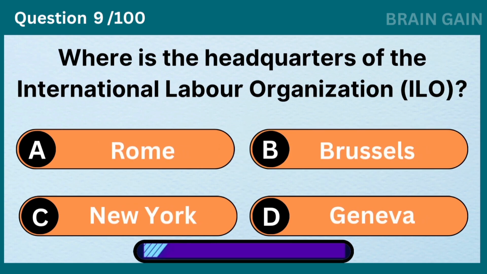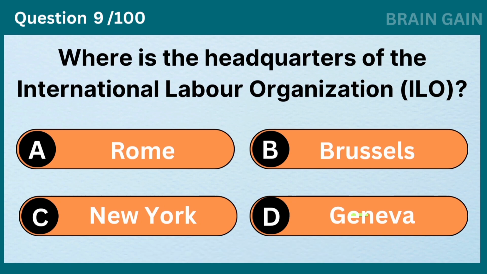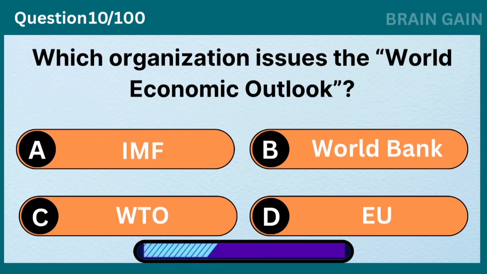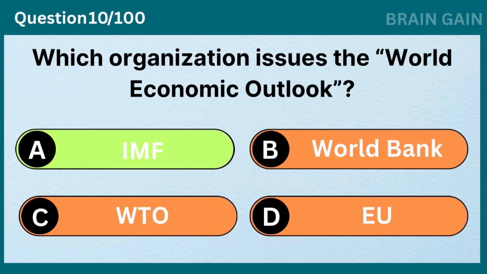Where is the headquarters of the International Labour Organization, ILO? Geneva. Which organization issues the World Economic Outlook? IMF.